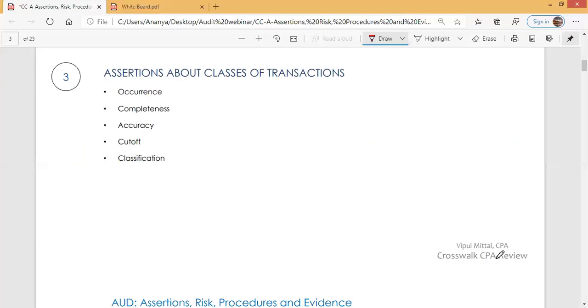So there are three categories of assertions: assertions about classes of transactions and events, assertions about account balances, and assertions about presentation and disclosure. Let's start with assertions about classes of transactions and events. So regarding transactions and events, management makes certain assertions. Now, what assertions does management make regarding transactions and events?